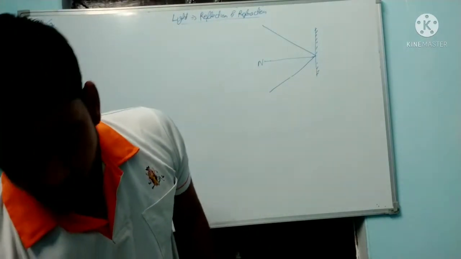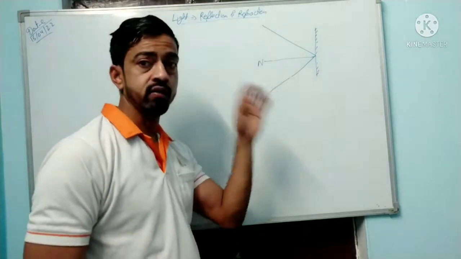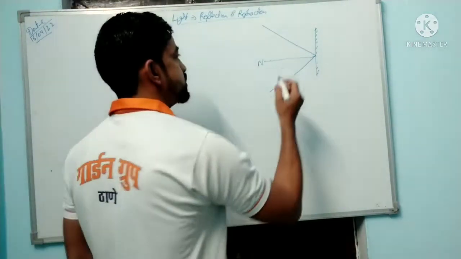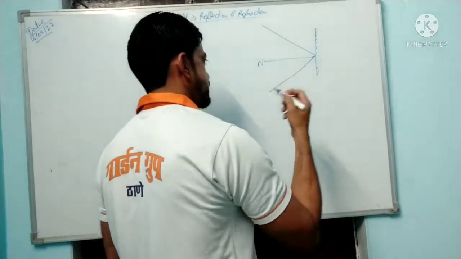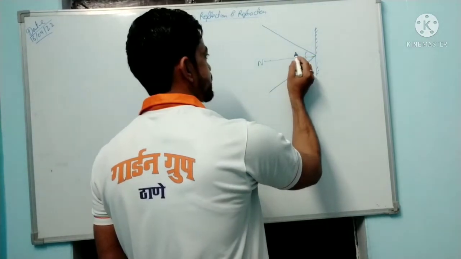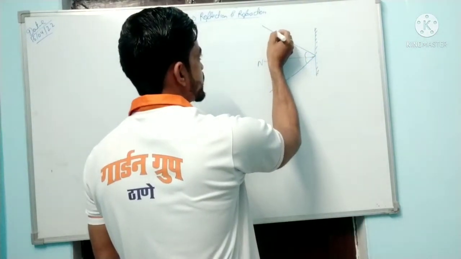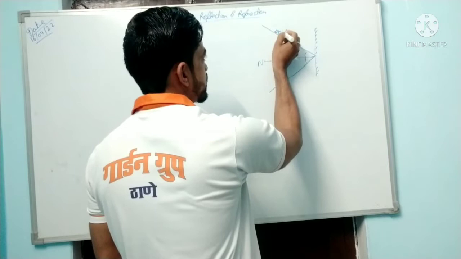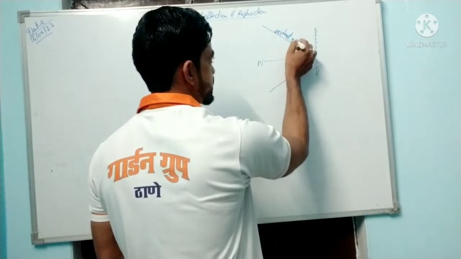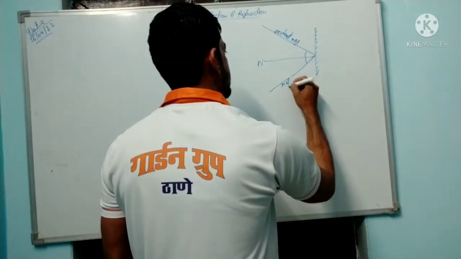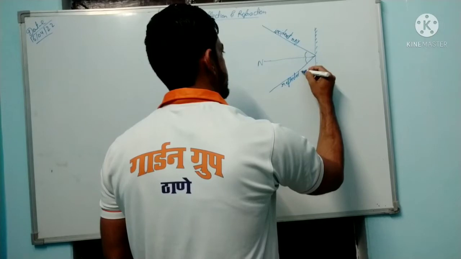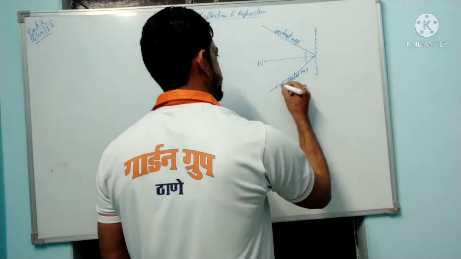So what is reflection? When white light is incident on a mirror at a point of incidence at some angle, it is reflected back in the same medium. The light which is incident is the incident light and the ray is the incident ray, and the reflected light is represented by the reflected ray.